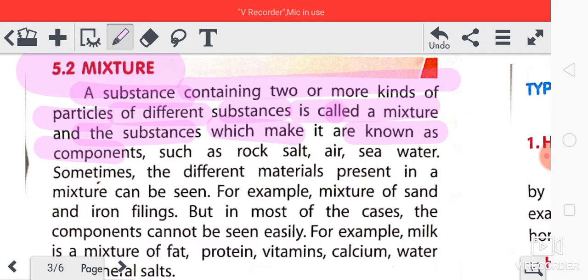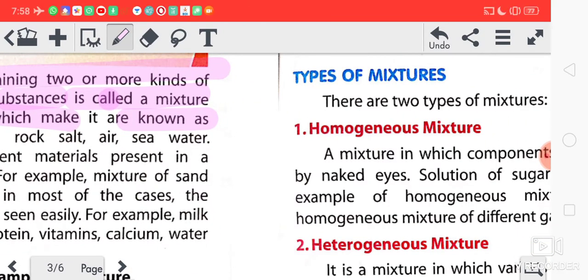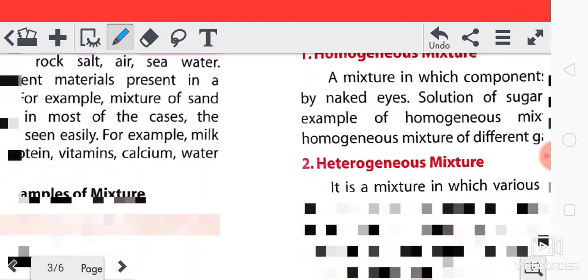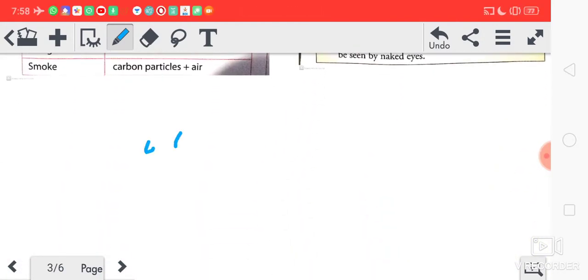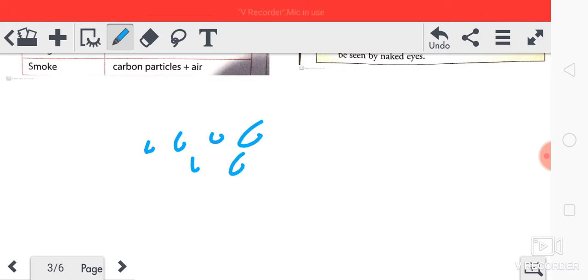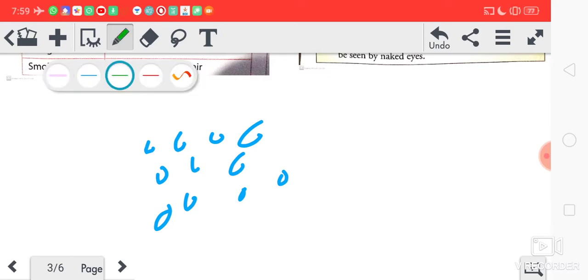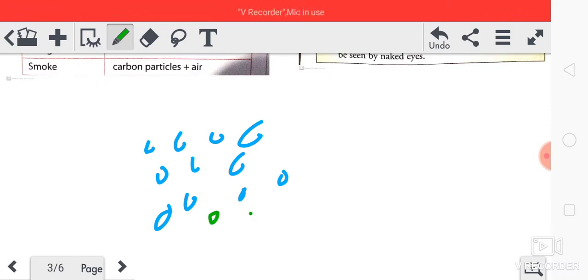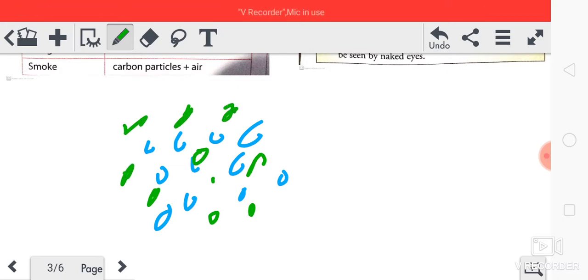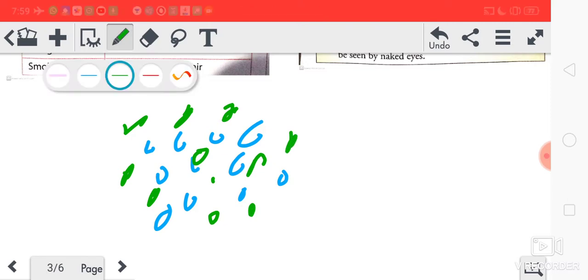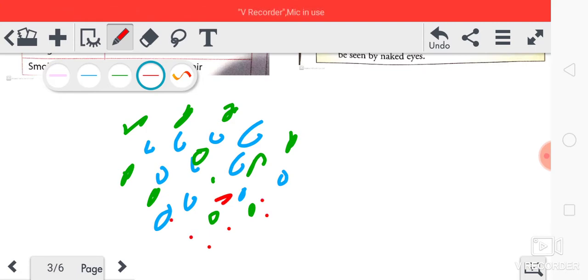Okay, so suppose I mix different things. I'll take particles of sand, then I'll take iron pieces, then I'll take chalk powder, very small particles.